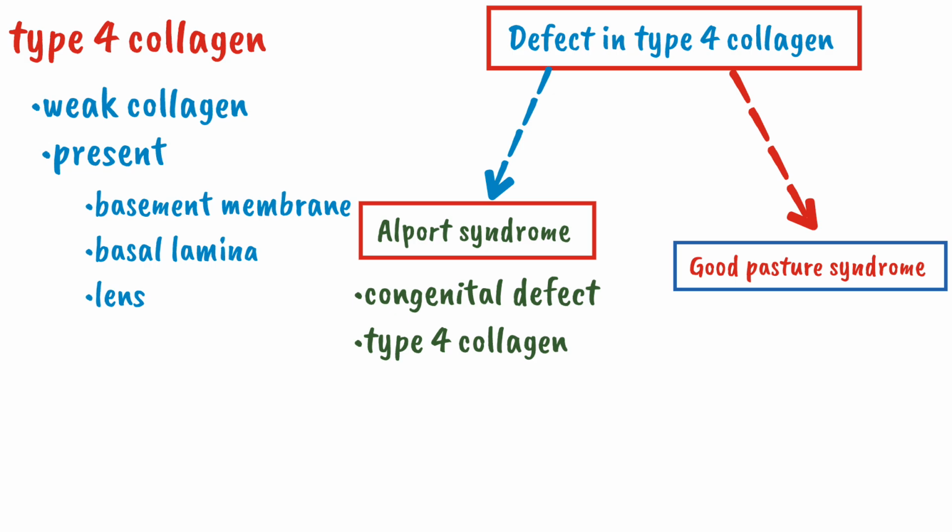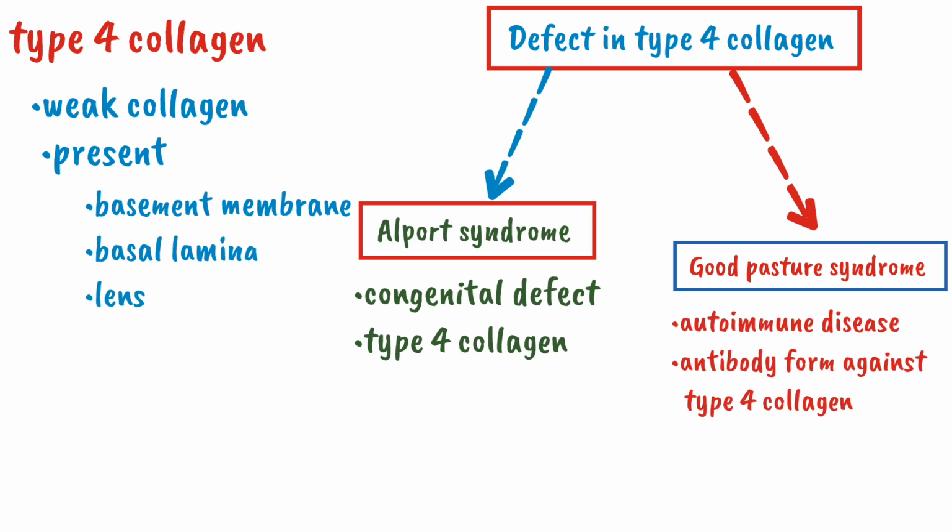While Goodpasture syndrome is an autoimmune condition in which autoantibodies are formed against type 4 collagen of the basement membrane. It was all about the collagen.